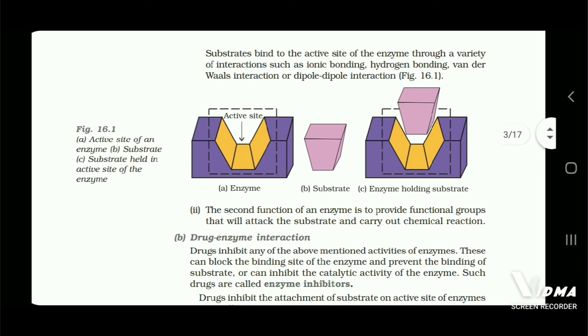Substrates bind to the active site of the enzyme through a variety of interactions such as ionic bonding, hydrogen bonding, van der Waals interaction or dipole-dipole interaction. Second, the function of an enzyme is to provide functional groups that will attack the substrate and carry out the chemical reaction.